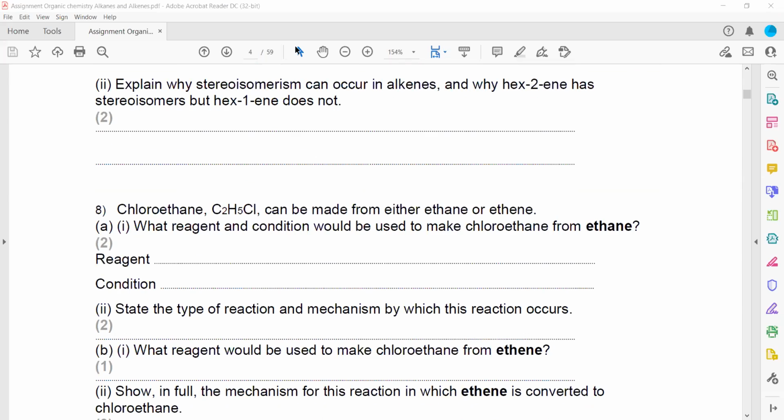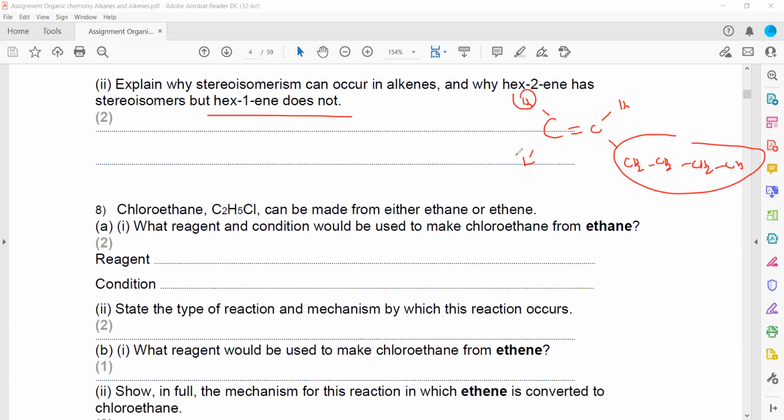Explain why stereoisomerism of hex-1-ene does not exist. When we draw hex-1-ene, identical groups will be attached. So there will be identical groups, hydrogen will be there. Whenever we have identical groups, that molecule does not exhibit stereoisomerism. The C double bonded with C restricts the rotation. So in the case of hex-1-ene, identical groups are attached. That's why it does not exhibit geometrical isomerism.